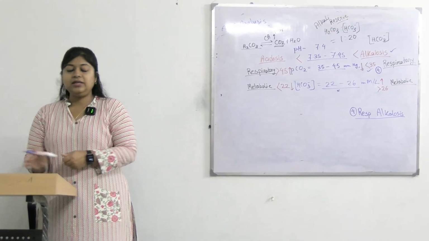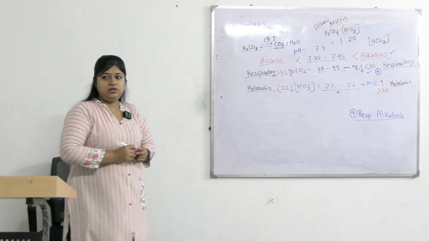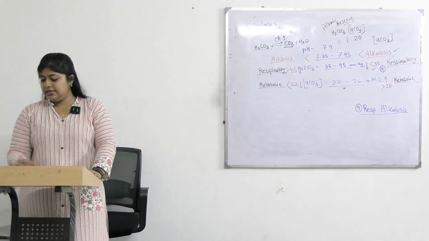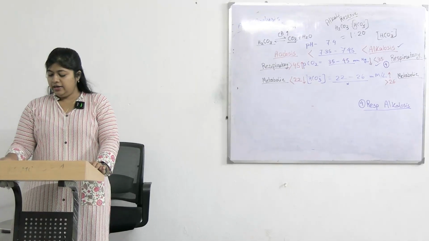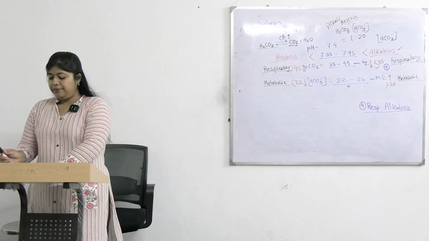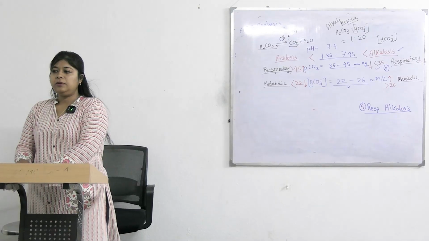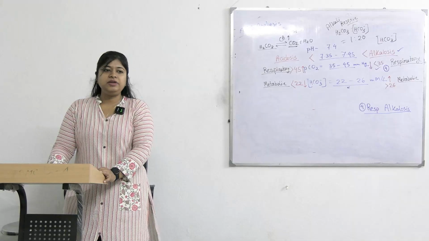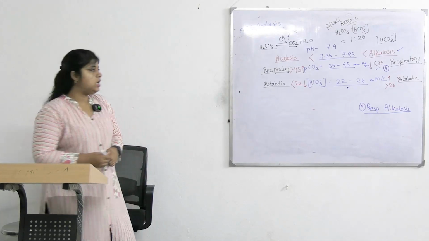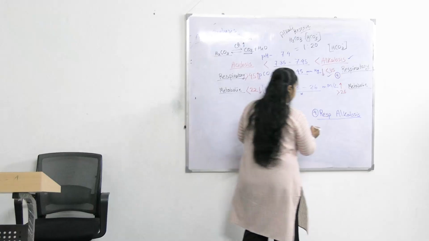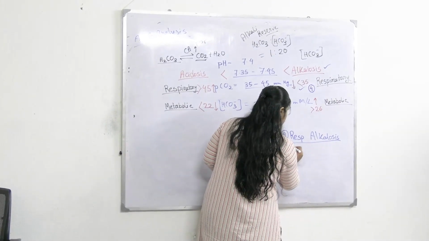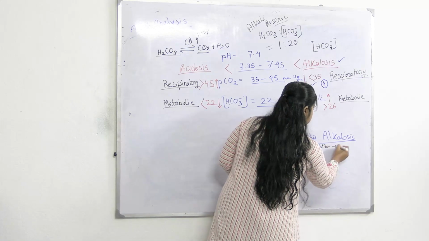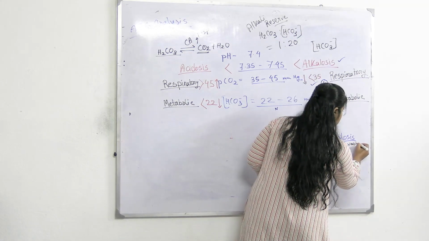Now tell me, what are the causes of respiratory alkalosis? What is happening to the patient? The patient came with what symptom? Rapid breathing, that is hyperventilation. So hyperventilation will lead to CO2 washout. Hyperventilation leading to CO2 washout.